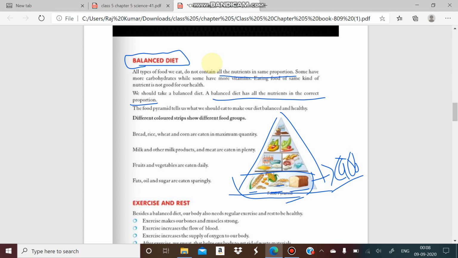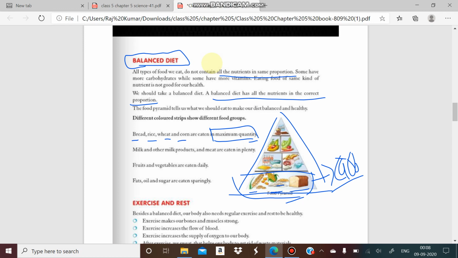We need this substance in the maximum quantity. That's why we put them at the bottom of this pyramid. Bottom means it is required in the maximum quantity. Bread, rice, wheat, corn are the sources of carbohydrate.